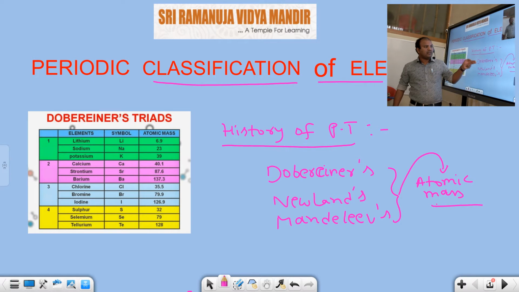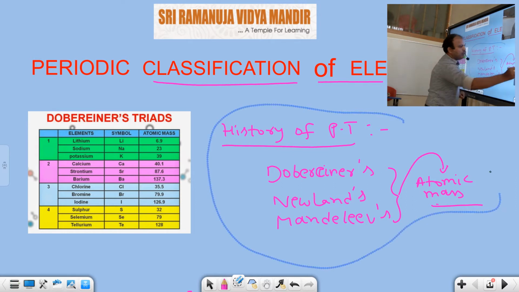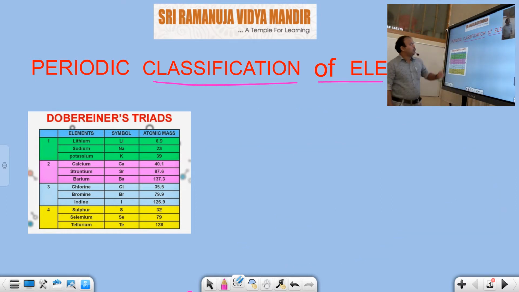Dobereiner's triads law depends upon atomic mass, Newlands' octaves law depends upon atomic mass, and Mendeleev's periodic table also depends upon atomic mass. These three theories are very popular in the periodic table. I hope this concept is clear. First we have to learn Dobereiner's triads law. What is the meaning of triad?